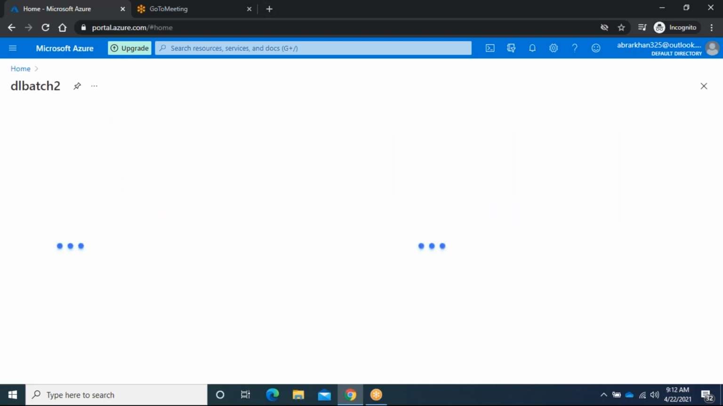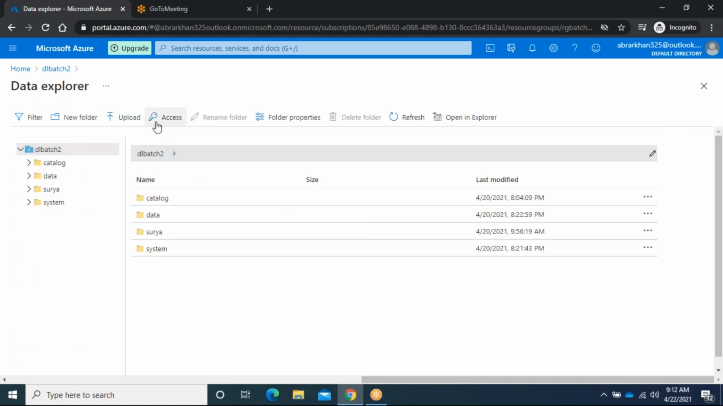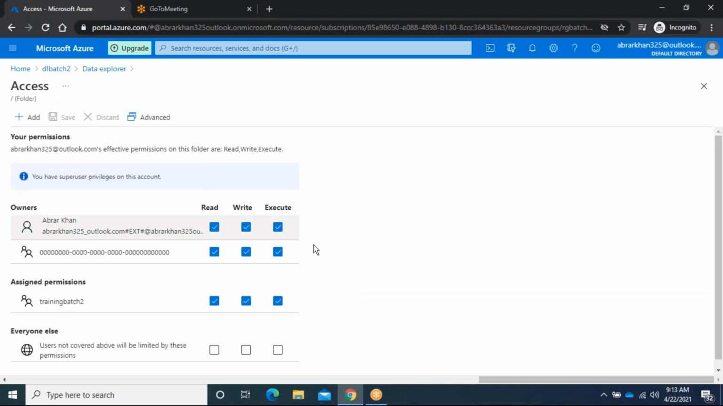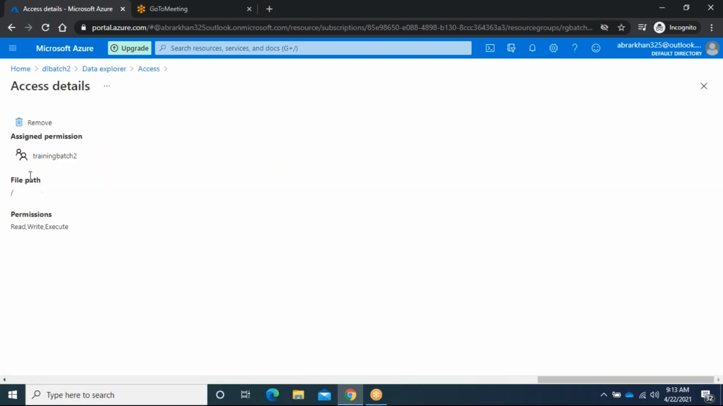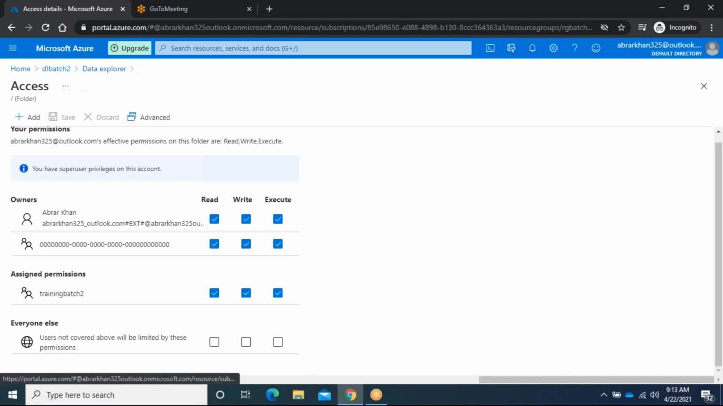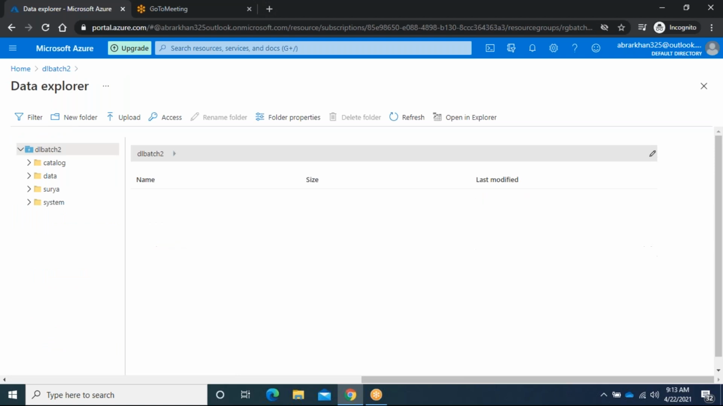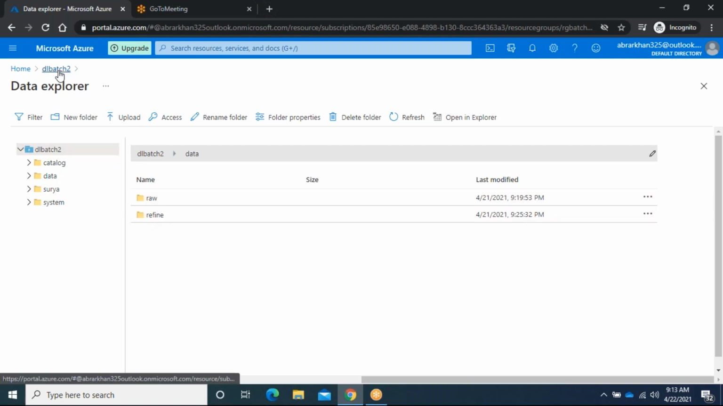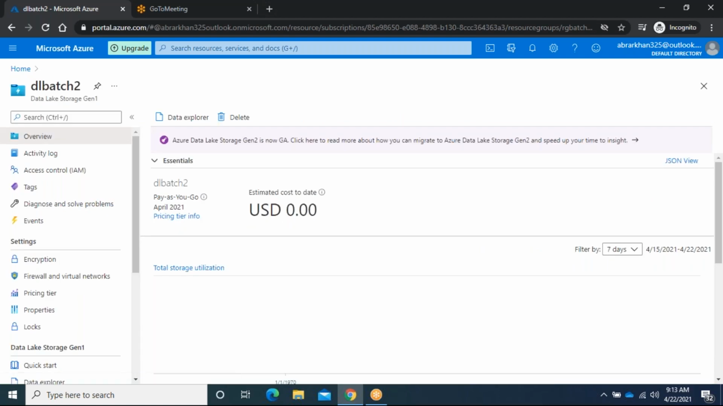What is our Data Lake Gen 1, Data Explorer access? You have read, write, execute. Okay, fine, no issues. There may be a warning. Okay, no problem. If you can't access that one, today onwards mostly we will play with this data. Whatever I have in the data folder, we can play with this data. Okay, no problem.